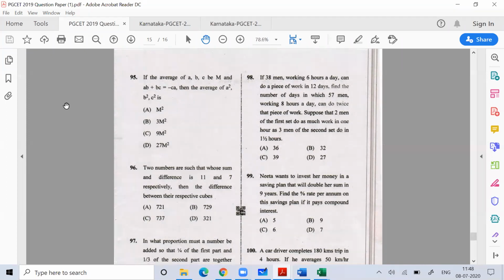96, everyone understood, right? The idea I want to tell you is that whenever you write the exam, you need to find out those questions which are easy. And if you know those easy questions, your work is done. 95, anyone, what is the answer for 95? You all can hear me, right? Can you tell me the answer?